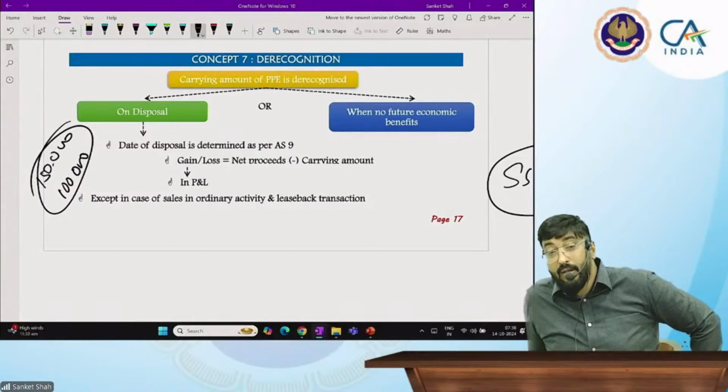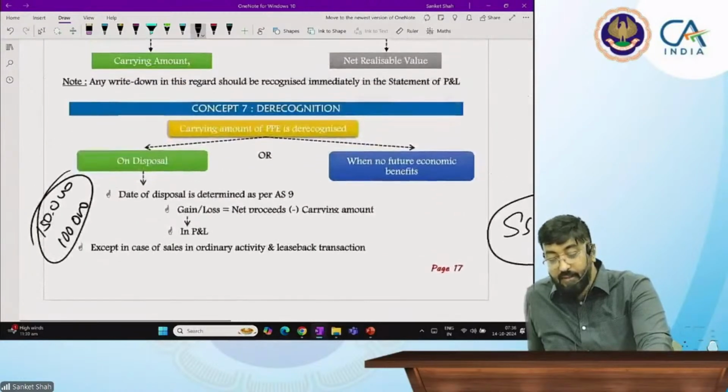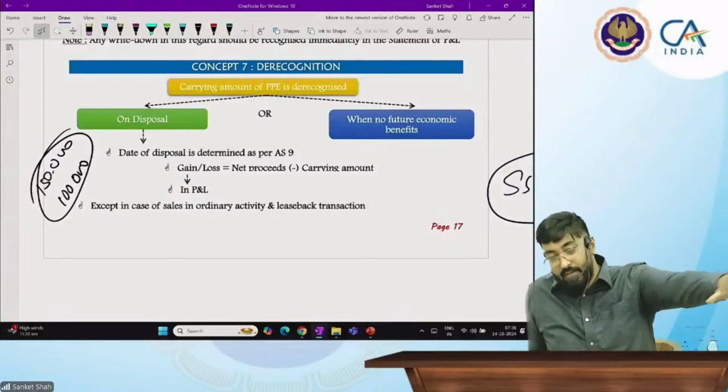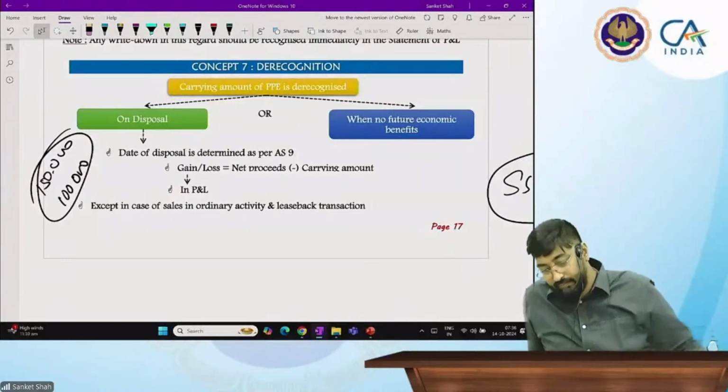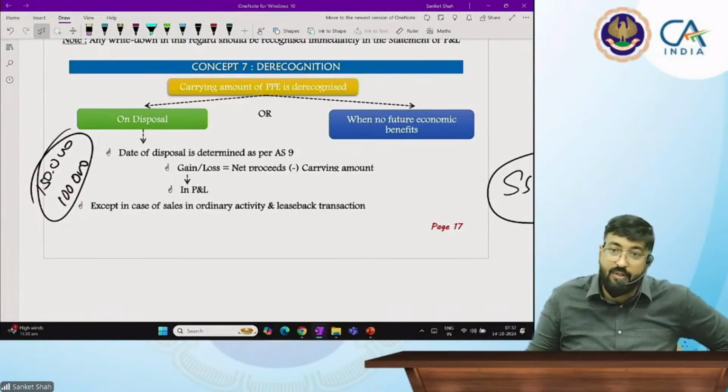If I'm not getting the future economic benefit out of this, then also PPE is stopped. And this is the end of the standard, derecognition. Over, standard khatam. Okay, so on derecognition, I'm going to stop the asset. सब कुछ logical है. Yes, now I will take your questions.